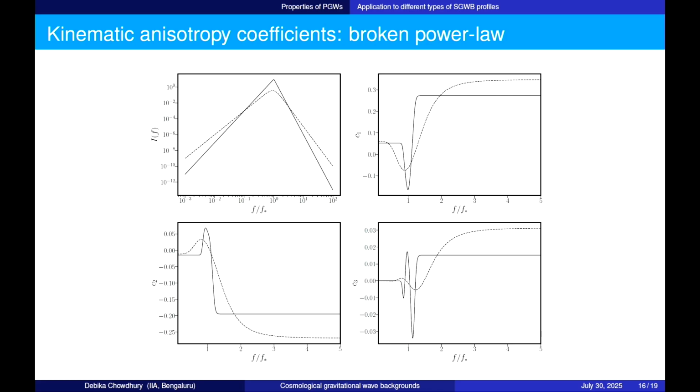For example, for a case of a broken power law, it has to be done numerically, and that is what we have shown here. For two different kinds of broken power law spectrum, one wide, one narrow, we calculate these three coefficients C1, C2, C3, which give us the amplitude of the anisotropies. And you can see the narrower the spectrum is, which is the steeper the spectrum looks, we get a higher amplitude of these anisotropies, and this can also be seen in other types of spectrum.